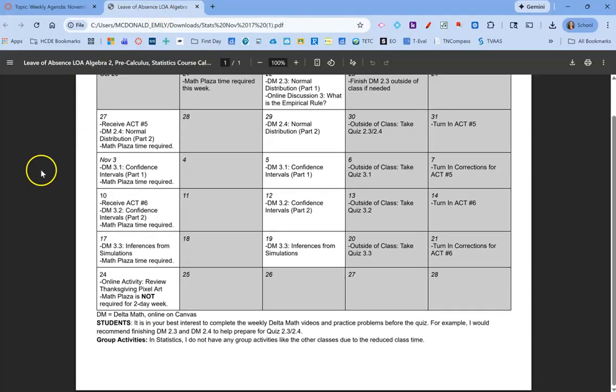For the calendar, you can see again you're working on Delta Math 3.3 and Math Plaza time, same thing on Wednesday, and outside of class you're taking that quiz, and also make sure you turn in the corrections for ACT number 6. So that's how it is for this week. Remember, next week is a short week. You'll only have Monday for classes, and I'll post an announcement about the Monday assignment next week.